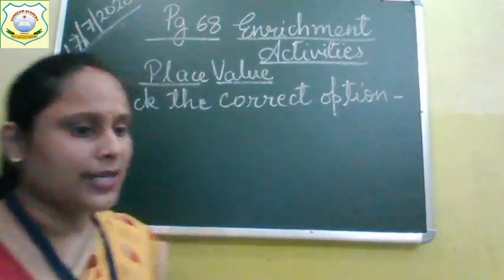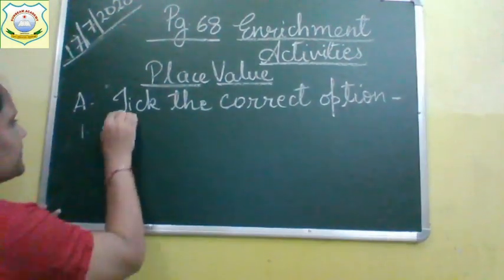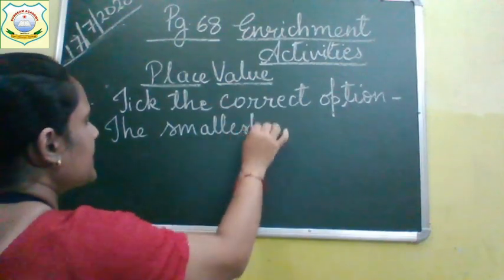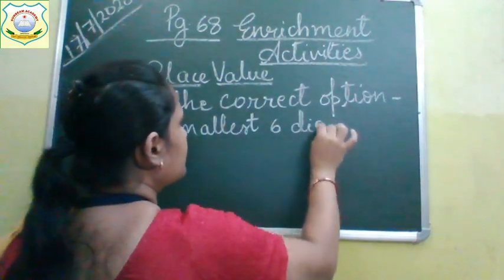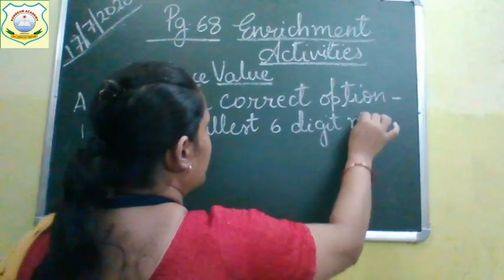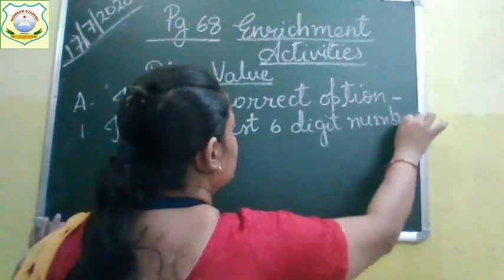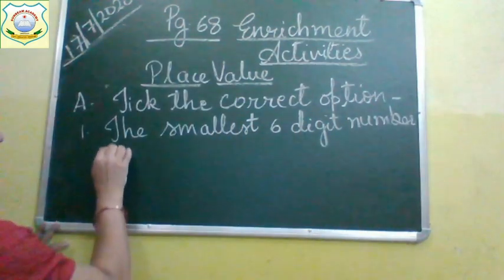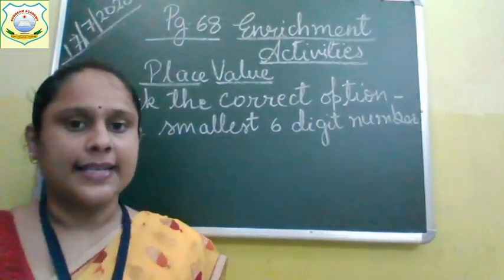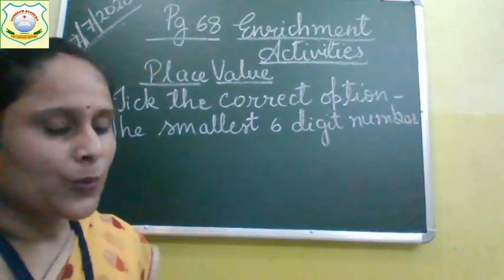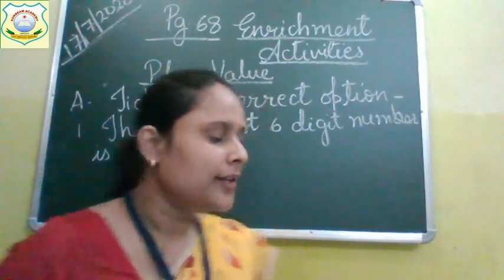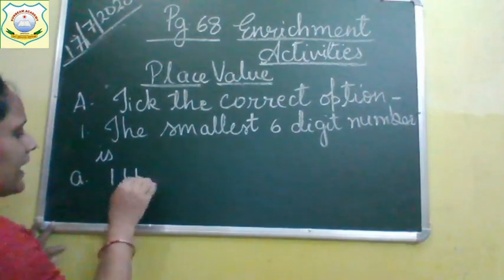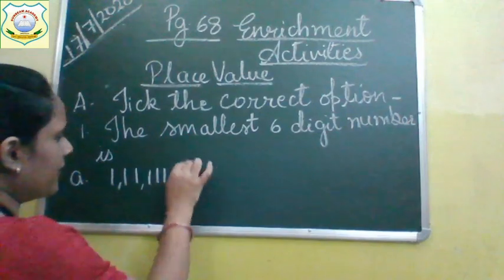Your first question is the smallest 6-digit number is. Which one is the smallest 6-digit number? Your first option is 1,11,111.